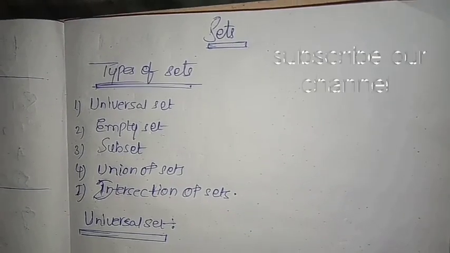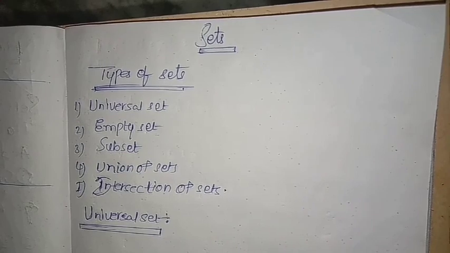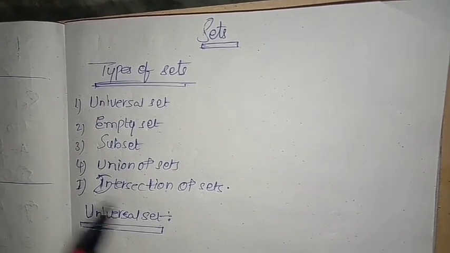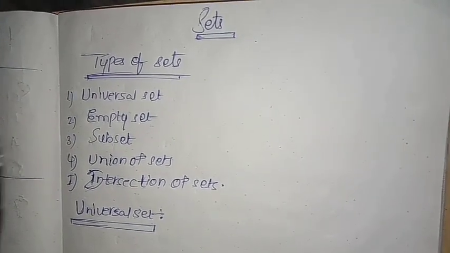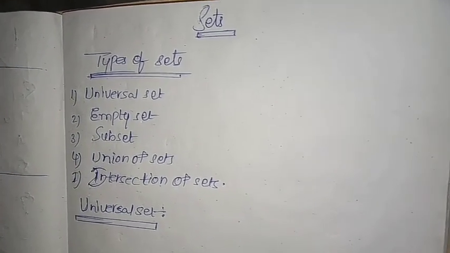Hi friends, today we will discuss types of sets. Yesterday we discussed the introduction part of the sets chapter. Today we'll discuss types of sets. There are a total of 10 types of sets. Now we'll discuss 5 of them. Tomorrow we'll discuss the remaining sets.